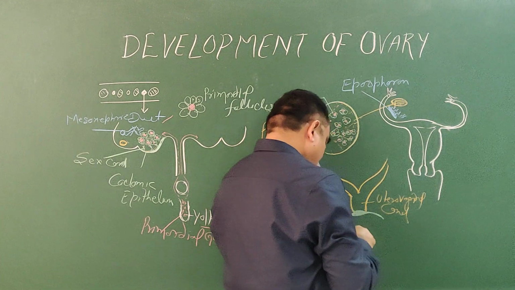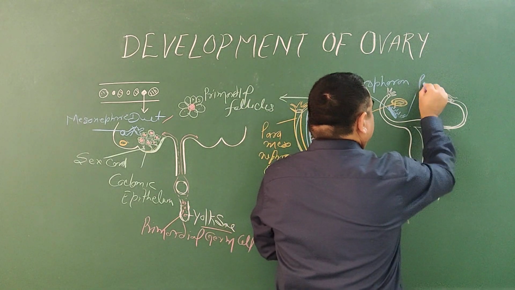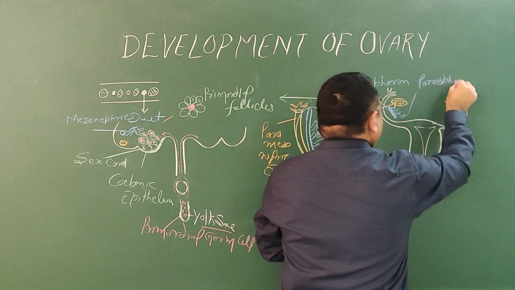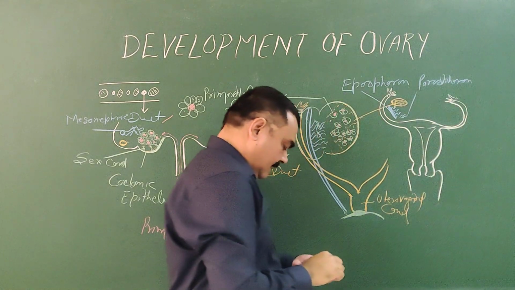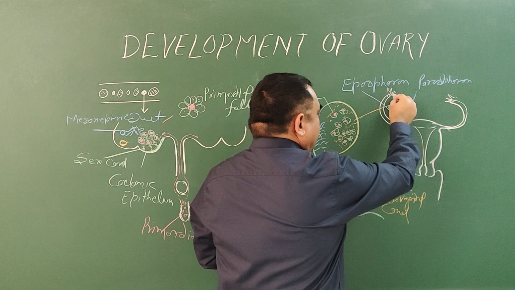So this is present in the paroophoron. Here lies, as you know, the broad ligament.